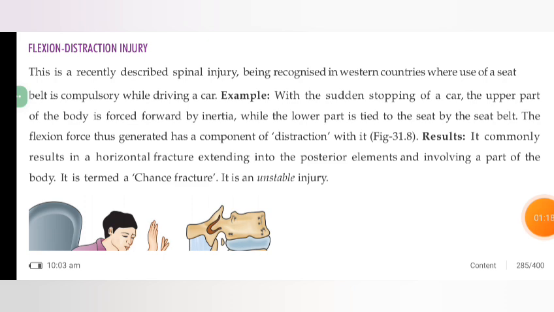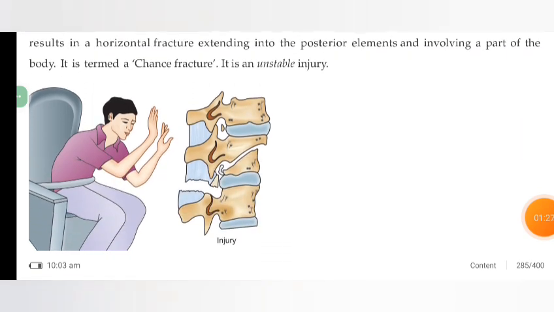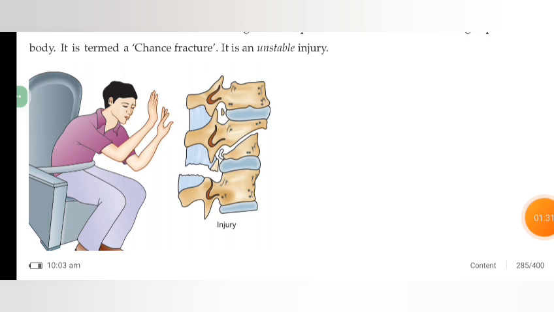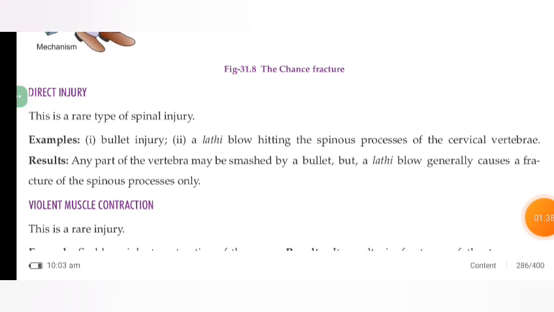It commonly results in a horizontal fracture extending into the posterior elements and involving a part of the body. It is termed a Chance fracture. It is an unstable injury. Now we can see in these pictures the Chance fracture.